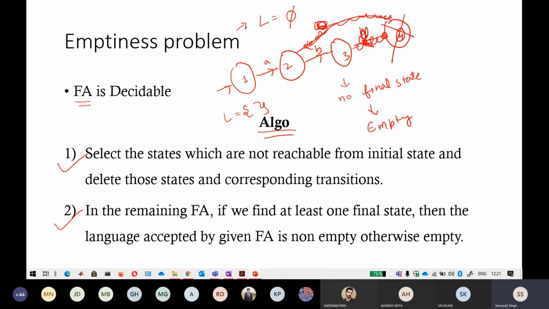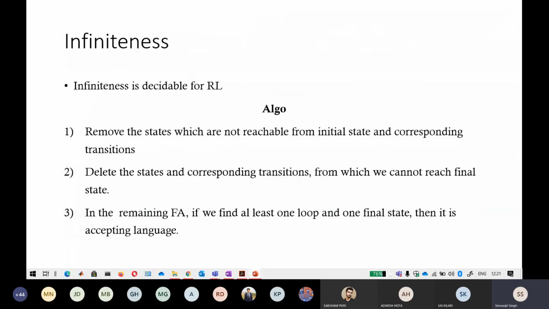So that is why I'm saying that for a particular language, a particular problem, if an algorithm exists, you can directly call that this problem is decidable. In a similar way, if I take another problem, that is infiniteness. It is talking about whether a particular language is infinite or not.